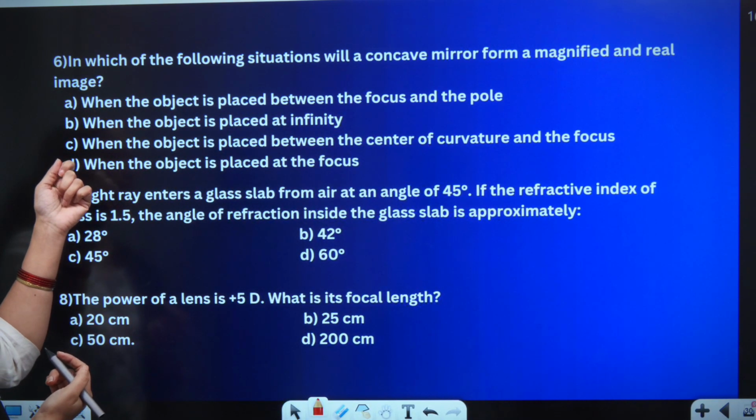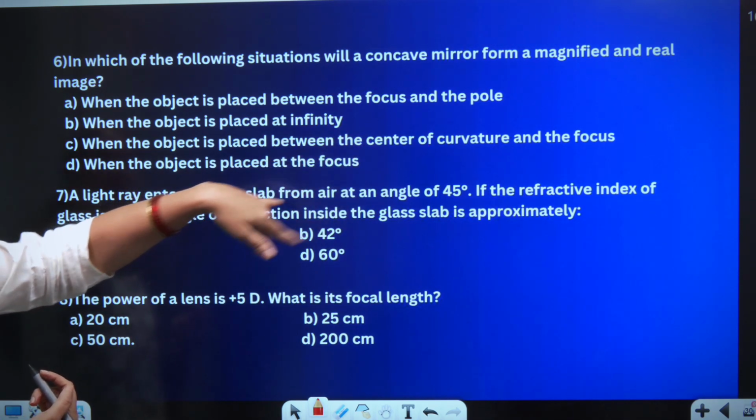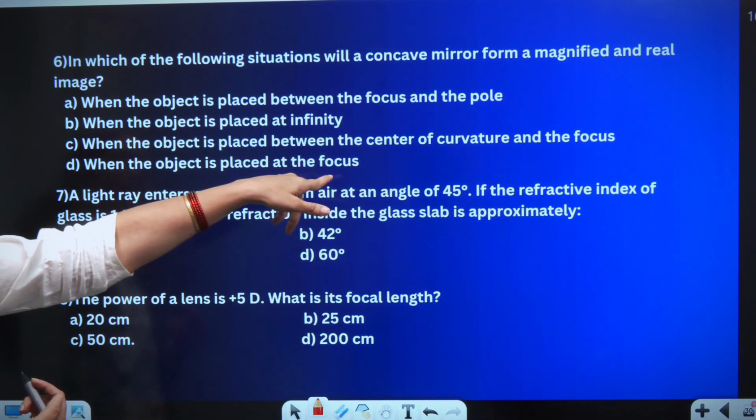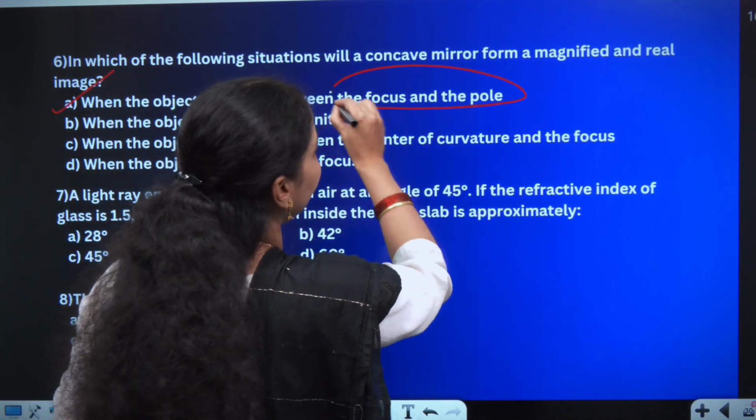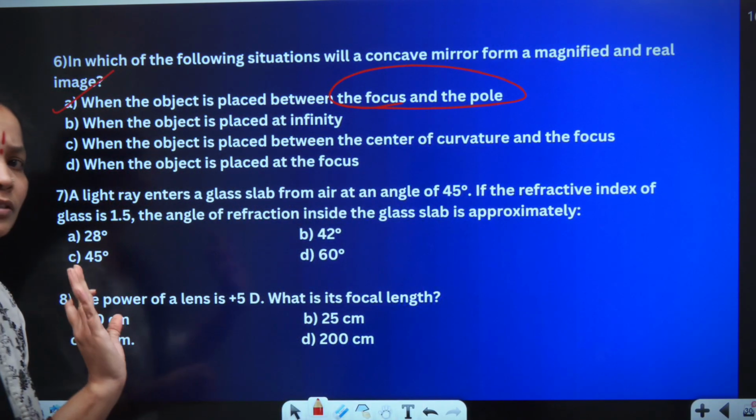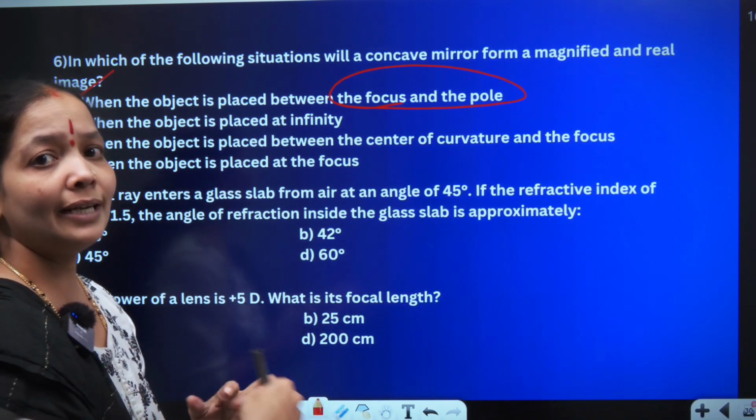So the object has to be placed between center and focus, or the object is placed at focus. The option A, which is focus and pole: when I have the object very close to the mirror, the image will be virtual and magnified.